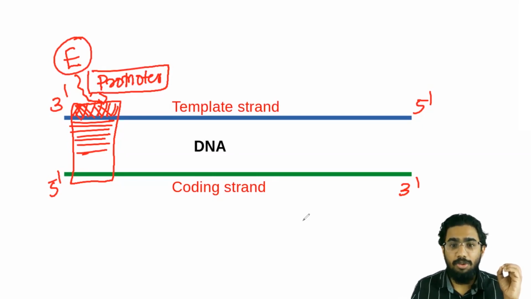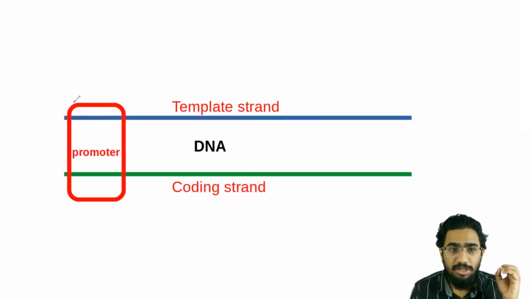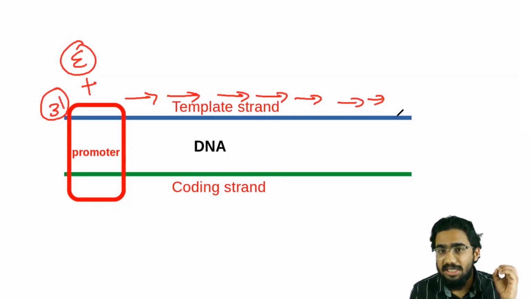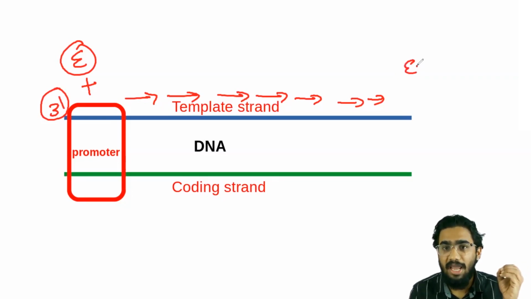Okay, so I'll be showing you that actual figure here. There will be a promoter sequence present at the 3' end of the template strand. So if the enzyme comes and meets with the promoter sequence, the process of transcription will begin, and it will continue towards the other end of that DNA. And when it reaches the end, what should happen? You know that the process of transcription should end here.